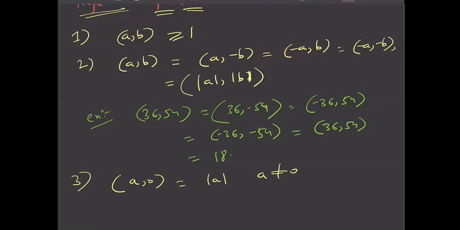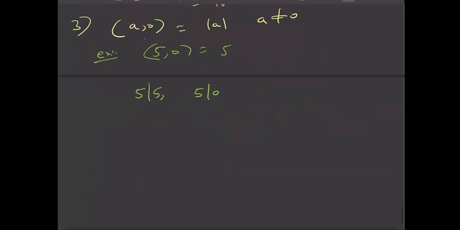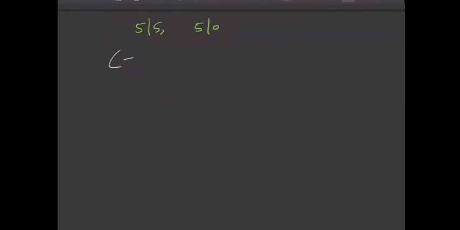Because every number is a divisor of 0. For example, GCD of 5 comma 0 is nothing but 5, because 5 also divides 5 and 5 also divides 0. Fine. So you can't have GCD of 5 and 0 as more than 5. Next, for example, if I take GCD of minus 3 comma 0, this is nothing but 3 only.